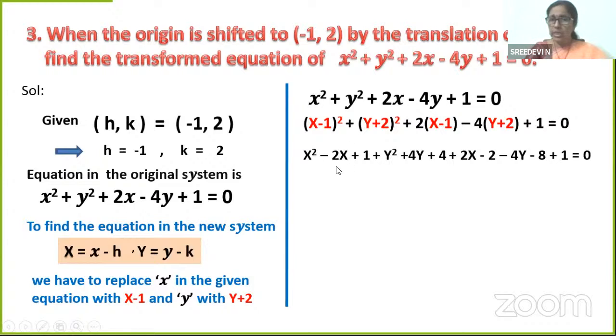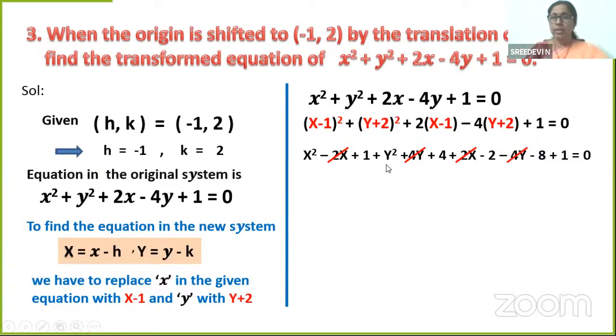What do you notice here? This is minus 2X. Any other X term is there? This is plus 2X. What do you think, children? We can cancel them. Plus 2X and minus 2X becomes 0. Similarly, you have 4Y and minus 4Y. Can we cancel them? Of course, yes. What's remaining?